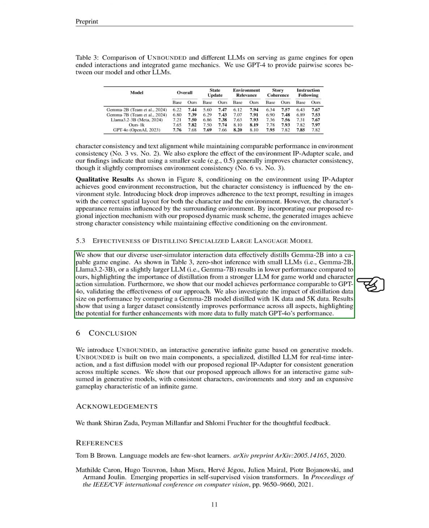Our findings indicate that zero-shot inference with smaller language models results in lower performance compared to our approach, emphasizing the need for distillation from a stronger model for simulating game worlds and character actions. We also demonstrate that our model performs comparably to GPT-4o, confirming the effectiveness of our method. Furthermore, we investigate how the size of the distillation data affects performance, comparing models distilled with 1,000 and 5,000 data points. Our results consistently show that using a larger dataset improves performance across all metrics, suggesting that further enhancements could be achieved with even more data to match GPT-4o's performance fully.